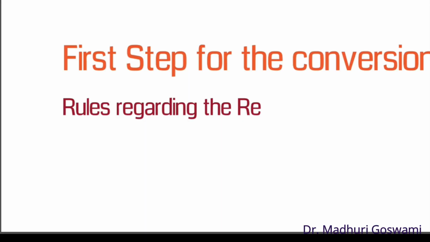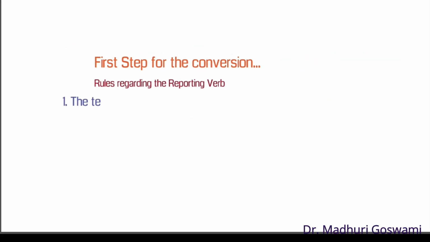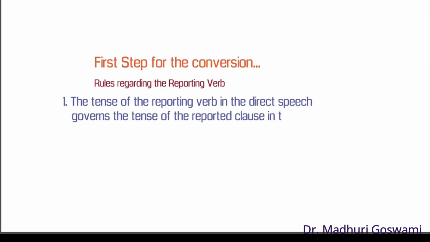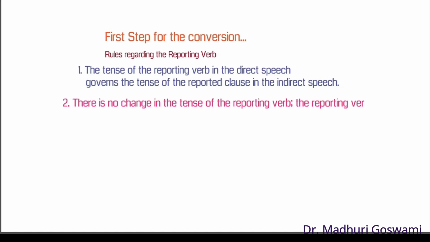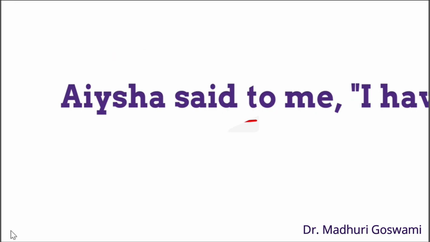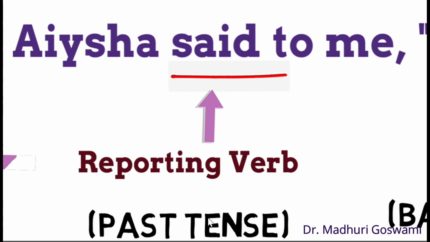There are two important facts regarding the reporting verb. The first one is the tense of the reporting verb in the direct speech governs the tense of the reported clause in the indirect speech. And second, there is no change in the tense of the reporting verb, but the reporting verb is changed according to the sentence structure of the reported clause or the tone of the speaker.